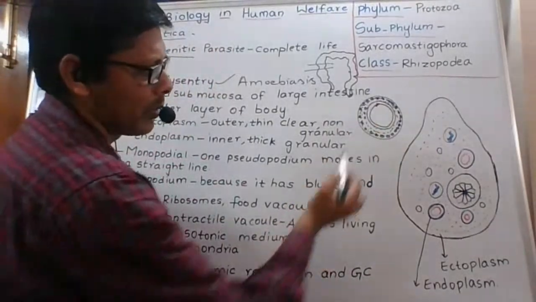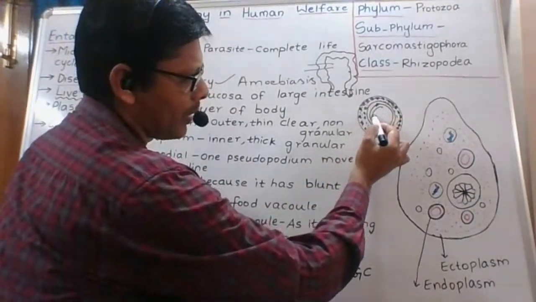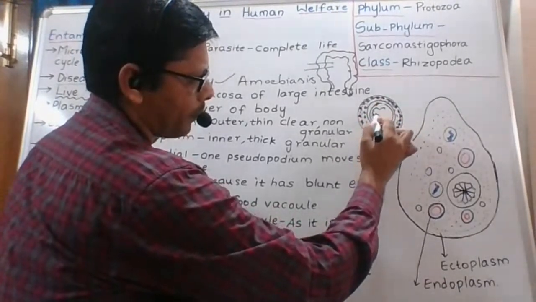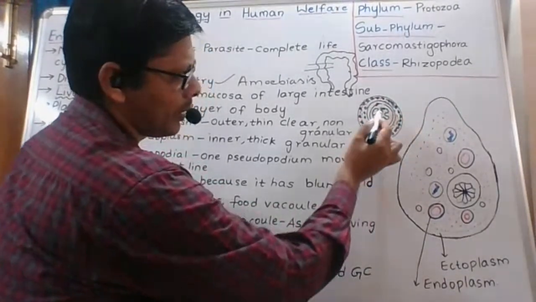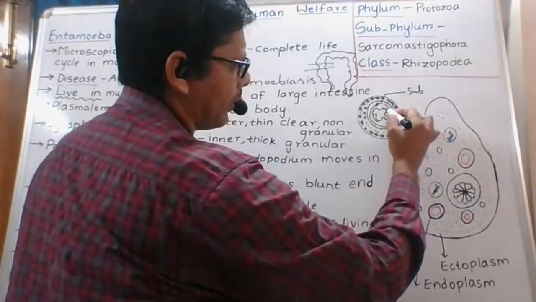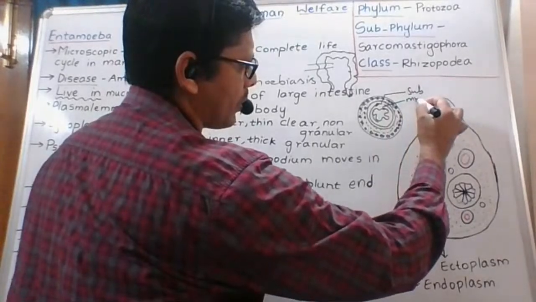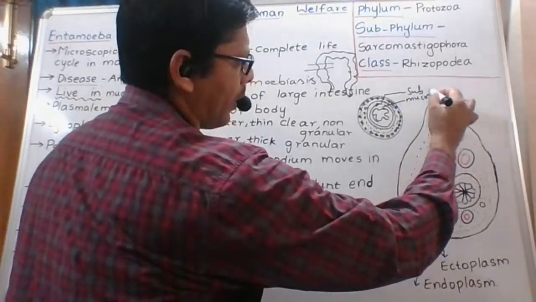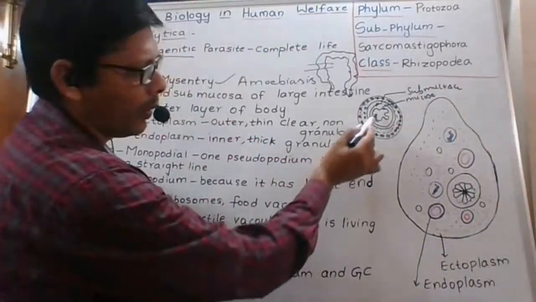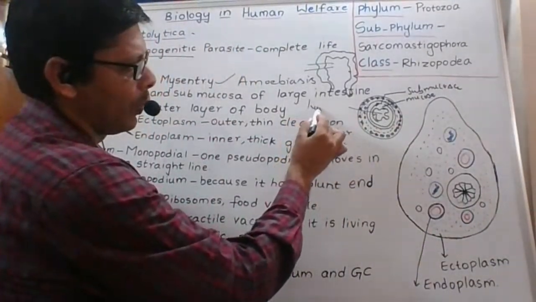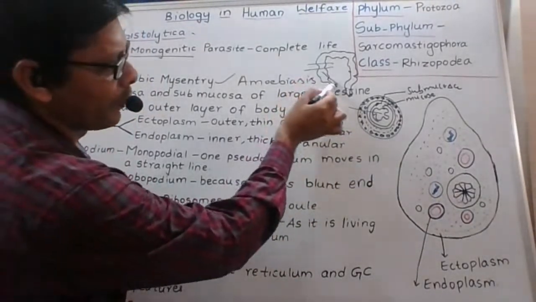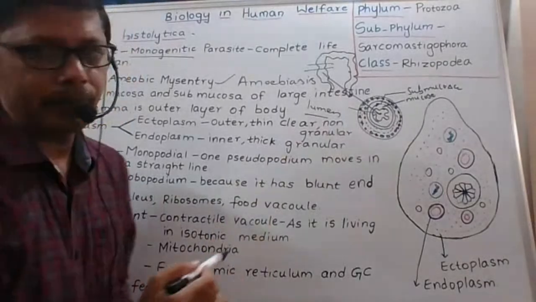The innermost layer is called mucosa. This is submucosa, and this layer is mucosa. And what is this space? This is called the lumen. This space is the lumen.